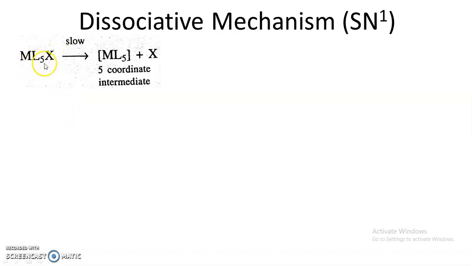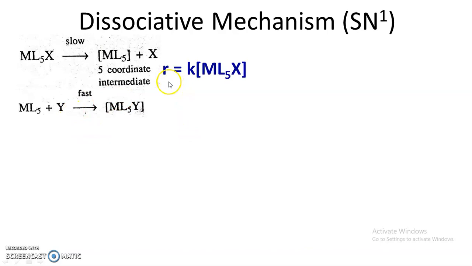Therefore in the slow step there is a breaking of the metal-ligand bond, whereas the second step is, as soon as this 5-coordinate intermediate is formed, the metal forms a new bond with Y, that is the incoming ligand, and there is a formation of ML5Y. This is fast, and therefore the rate of this reaction, the first step, is proportional to the concentration of ML5X, and therefore R is equal to k, the proportionality constant, into the concentration of ML5X.